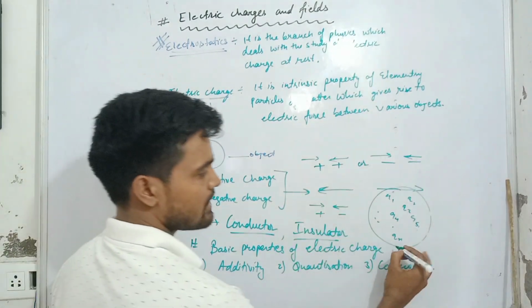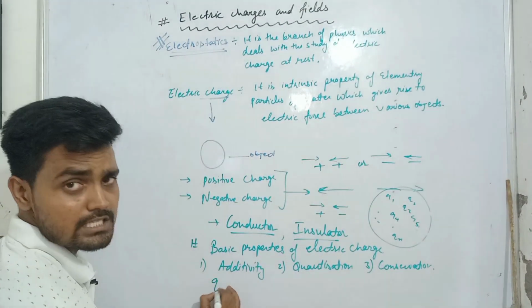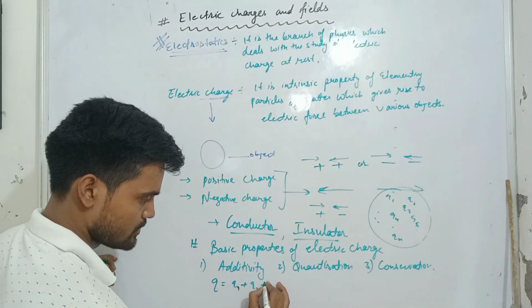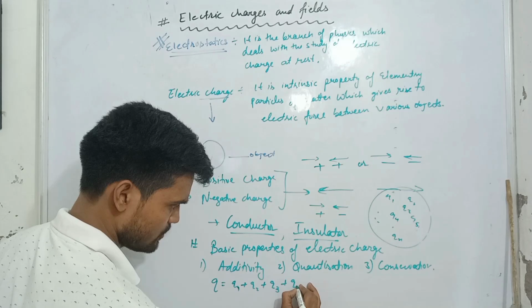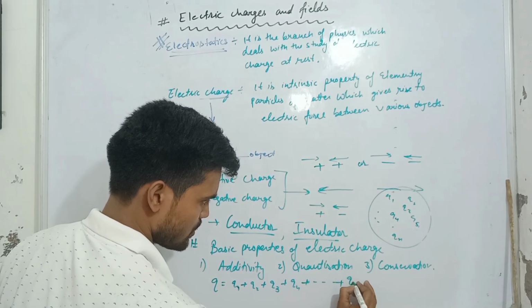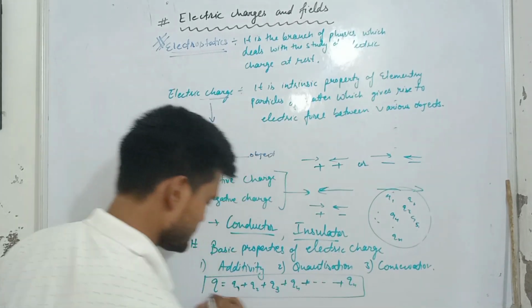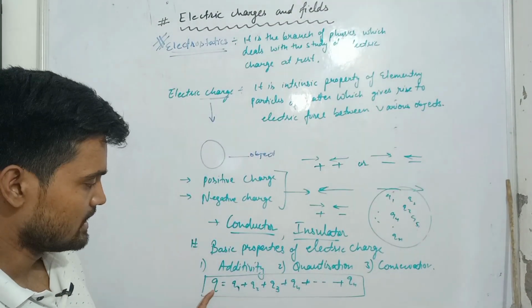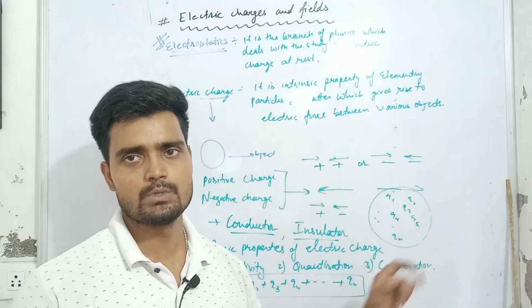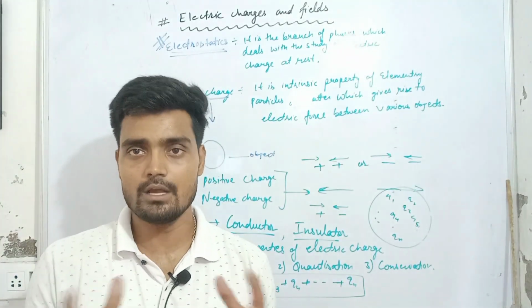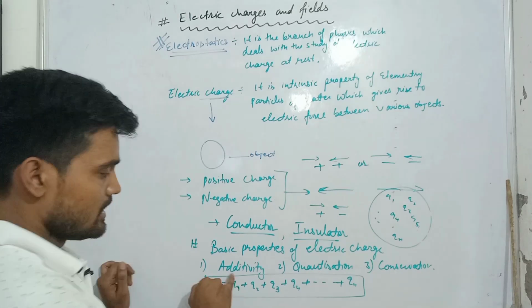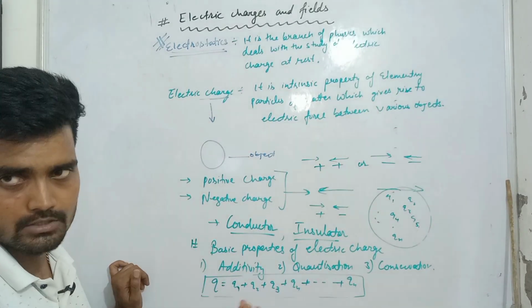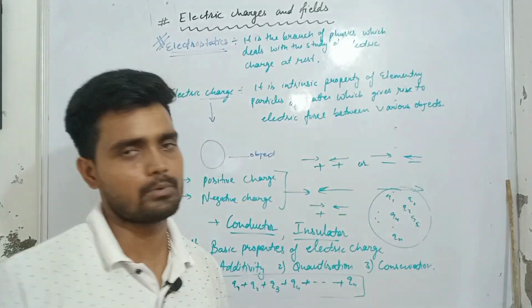Here we can write the total charge of the conductor is equal to Q1 plus Q2 plus Q3 plus Q4, and this will go on so on. So this is nothing but the property of additivity. Basically, the number of individual charges present on any system will be combined, and that summation of all the individual charges becomes your overall charge. That is the property of additivity.